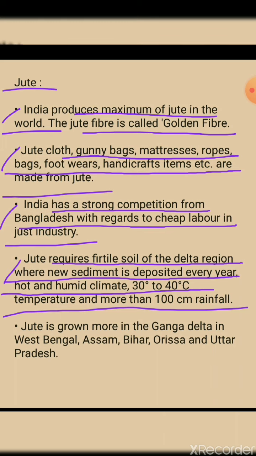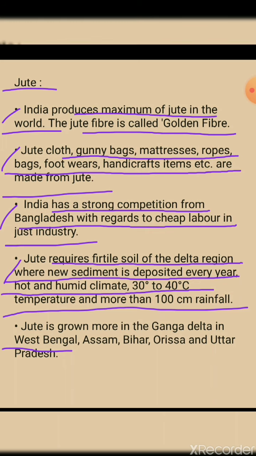We know that West Bengal, with the Brahmaputra and Ganga and the Sundarban delta region, gets new deposits brought by the rivers every year. Where that type of soil is seen, the jute crop is grown.